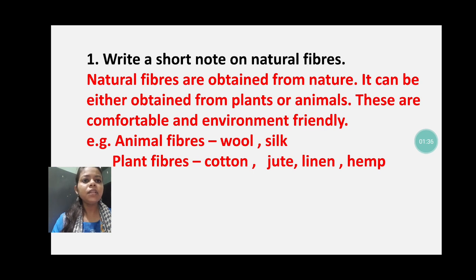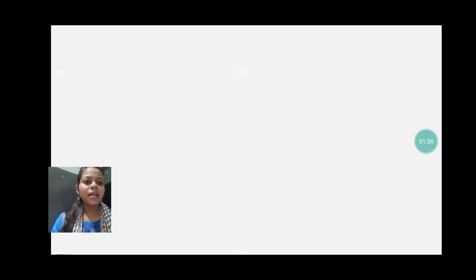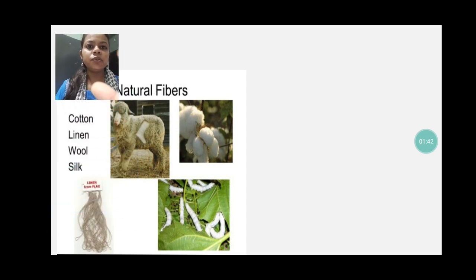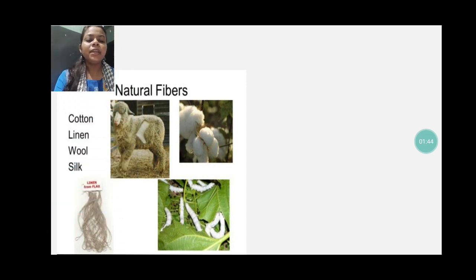This question is basically asking about the categorization of the natural fibers, which you can see in the picture. Natural fibers, again I'm explaining, can be obtained from animals like sheep, as you can see in the picture, and they can also be obtained from plants, like cotton.